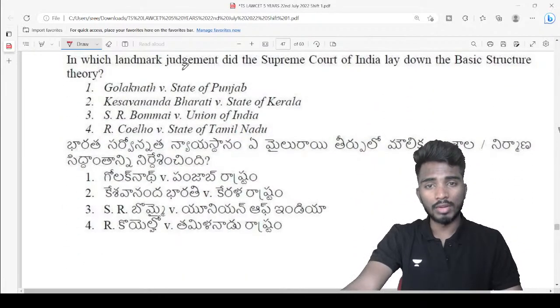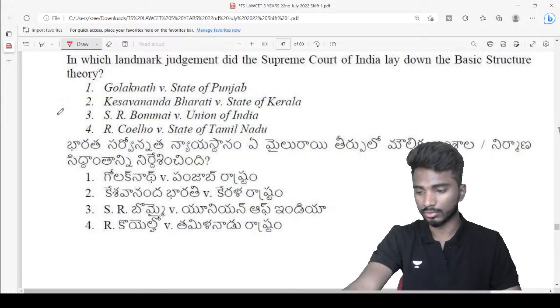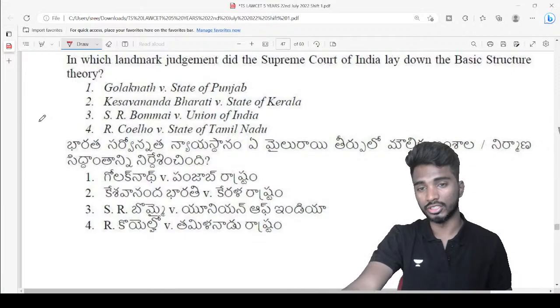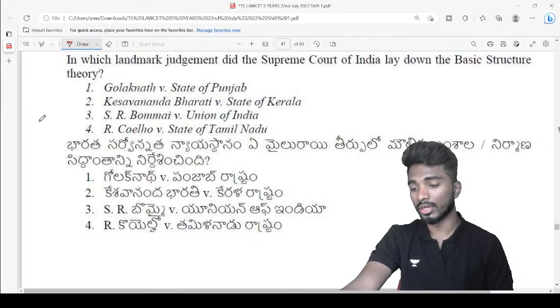Next, in which landmark judgment did the Supreme Court of India lay down the basic structure theory? Very important and easy question.